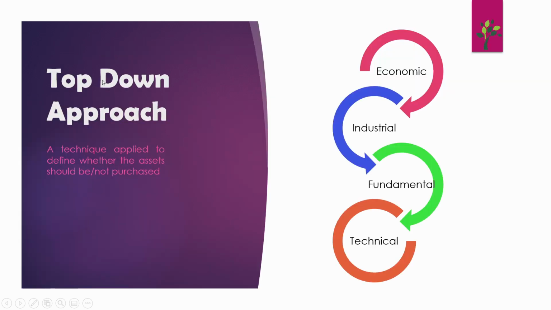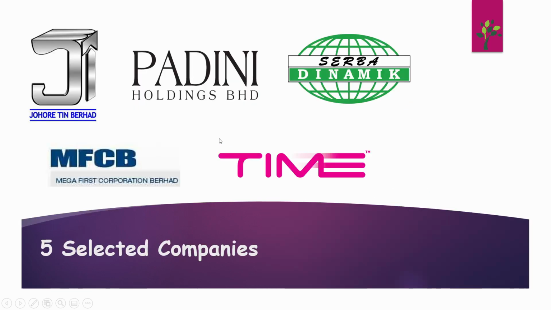We will be using the top-down approach in our analysis. It is a technique applied to define whether the asset should or should not be purchased. In our group assignment, we will have economic analysis, industrial analysis, and fundamental and technical analysis of our company. These are the 5 companies that we chose for our transactions and will discuss in detail later.